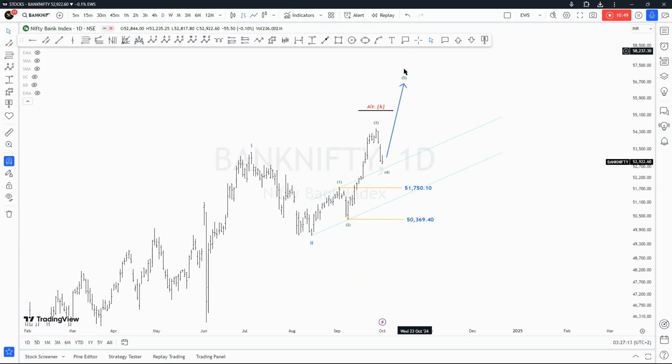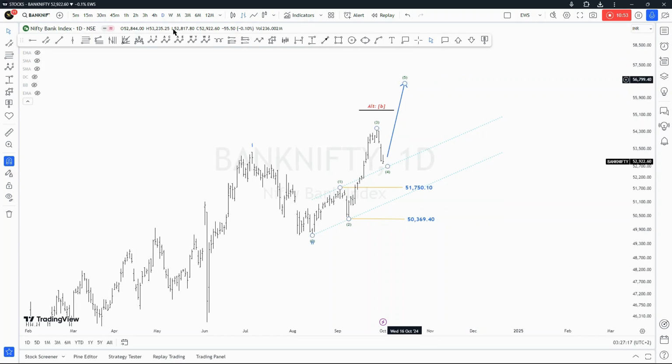Why can't it be wave three right here already? Well, there's going to be an overlap quickly the moment we say this is one, two, and then we say three right there. When wave four unfolds, there's going to be that overlap between wave one right here, and you don't want to see that. It's possible in the case of a contracting diagonal or even an expanding diagonal wave one, but we don't want to assume that the unfolding structure is a diagonal. We want the market to give us enough evidence.